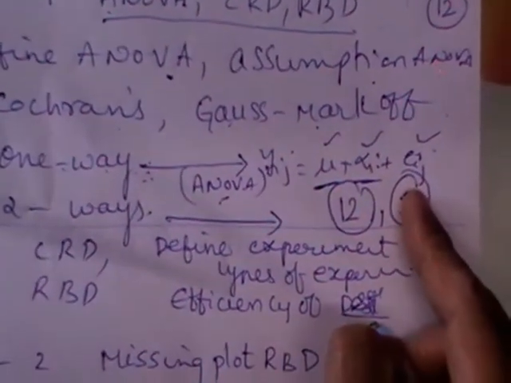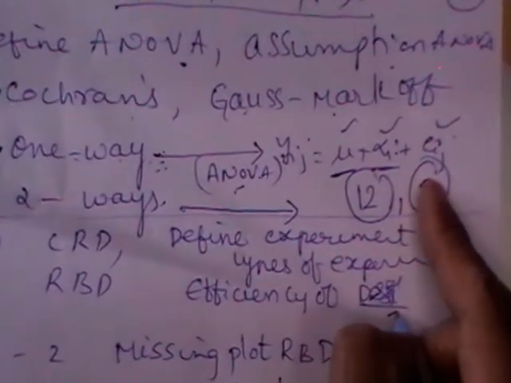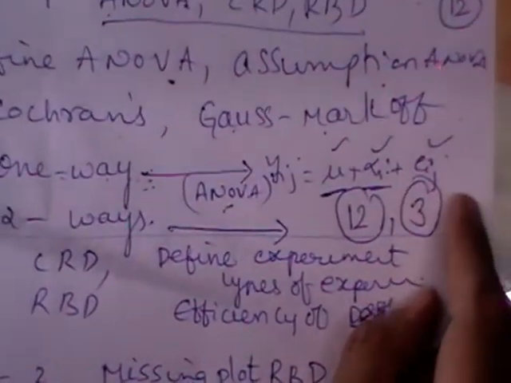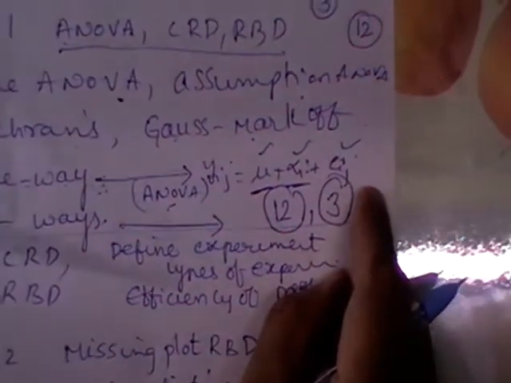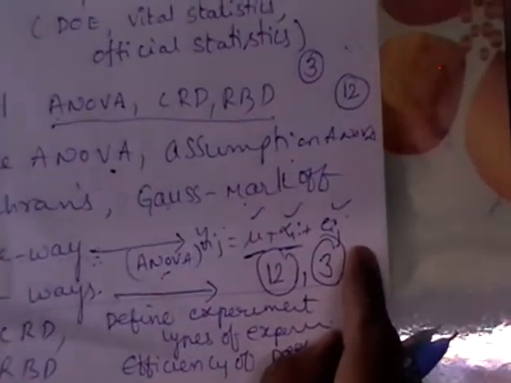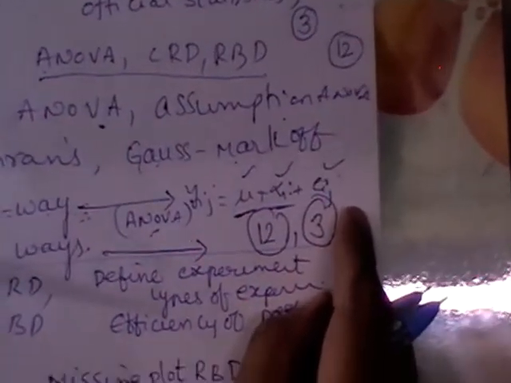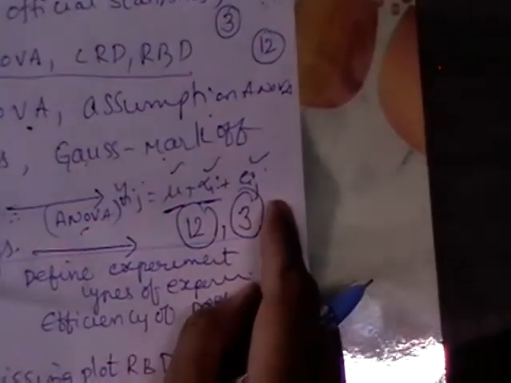You have all those small definitions. Just take out your book so that you will find whatever I am teaching you. So under design of experiments, define experiment. Different terms under this like efficiency, treatments, blocks, replication. Those are some of the very expected short answer questions. Some definitions surely you will get.